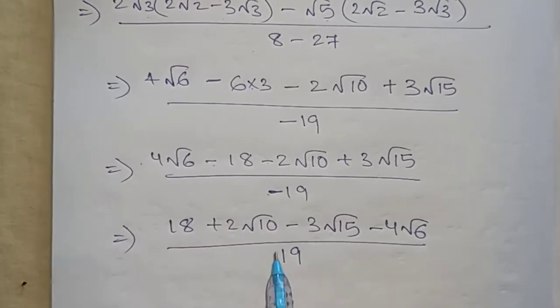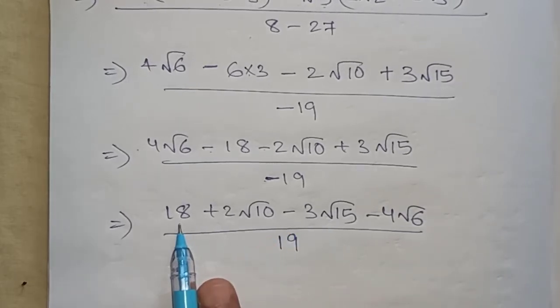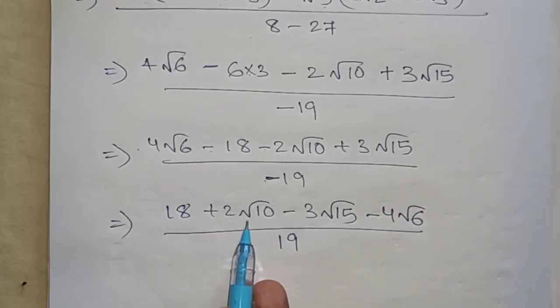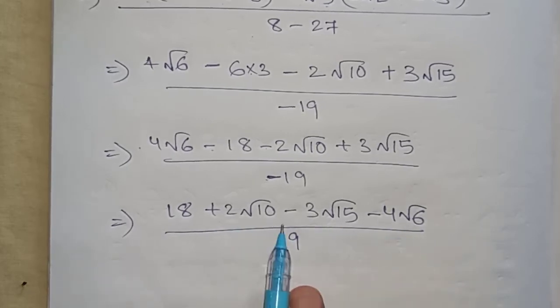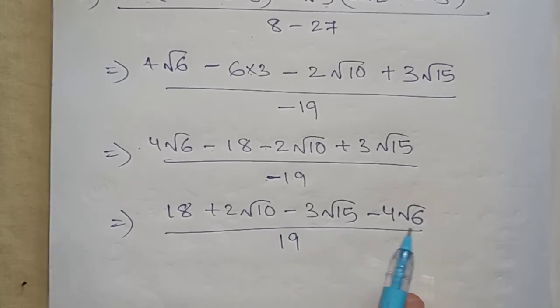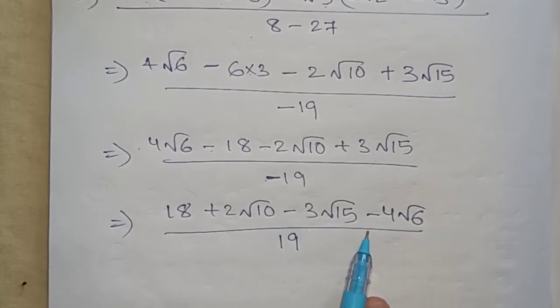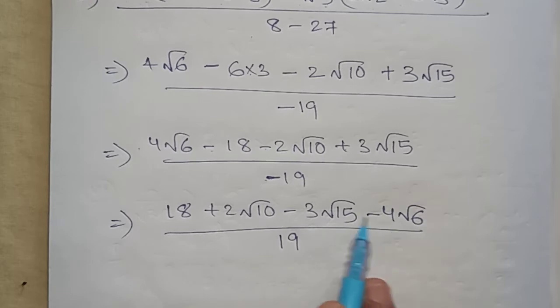Now is there any term which we can add or subtract? Nothing is there, because 18 is just a rational number. These are irrational, but all the square root terms are different. Here root 10, root 15, root 6 cannot be added or subtracted. If all were root 10 or root 15, then we could have simplified, but as all the square root numbers are different, we won't be able to solve it further.